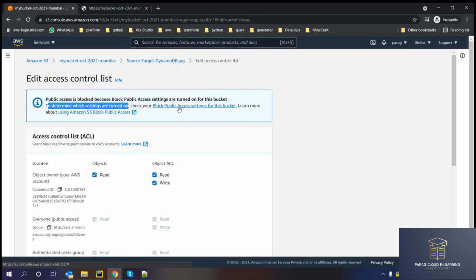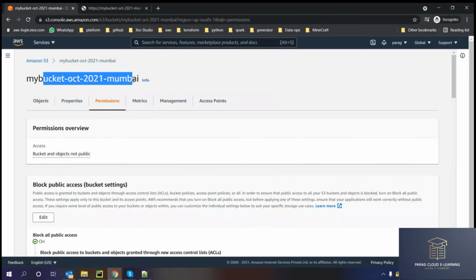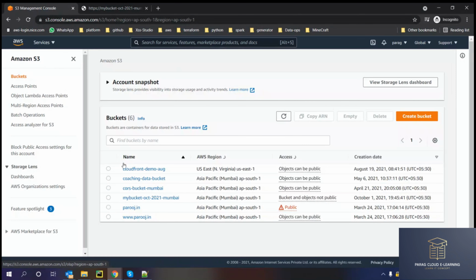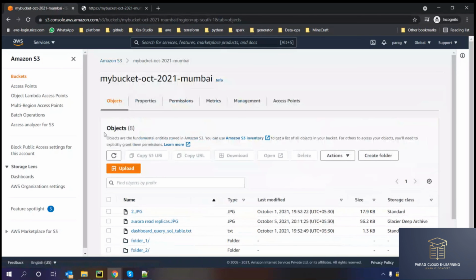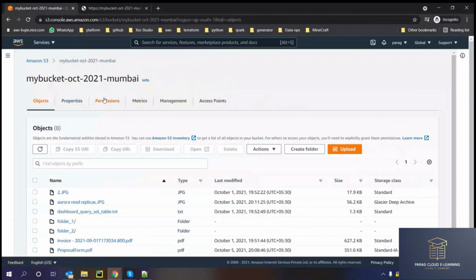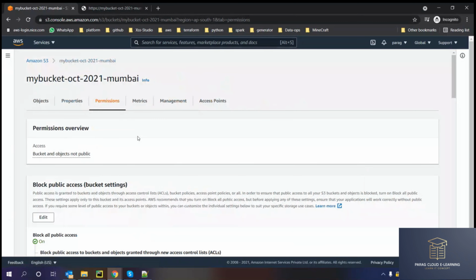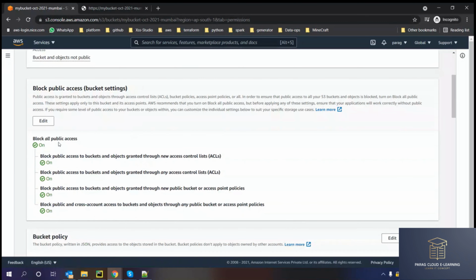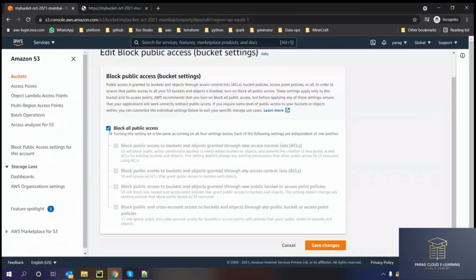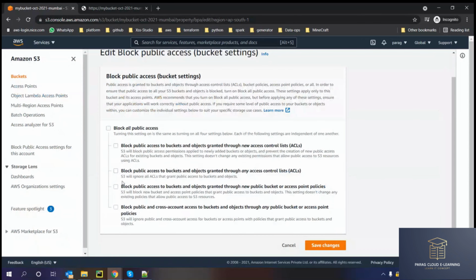So let's go to my bucket level. We are in S3. Go to our bucket, then go to the bucket permissions. I am right now in bucket permissions. If you scroll down, we have the option of block all public access. If I click edit and disable it, there are some other options.